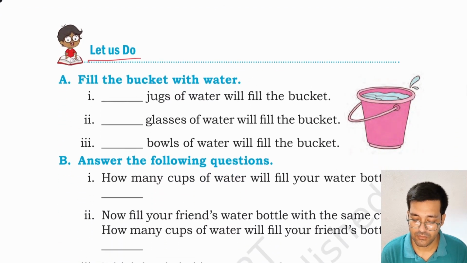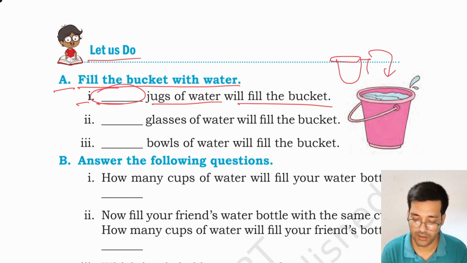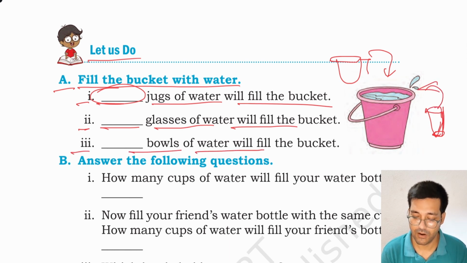Let us do A. Fill the bucket with water. 1. Dash jugs of water will fill the bucket. You have to fill the bucket using jugs. How many jugs will fill the bucket? You have to write it here. 2. Dash glasses of water will fill the bucket. You have to use glasses of water to fill the bucket. Similarly, third, dash bowls of water will fill the bucket. You have to fill the bucket using the bowls.